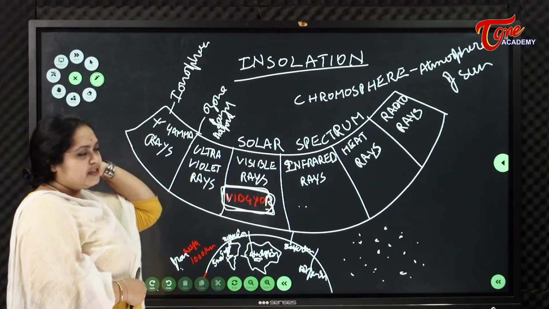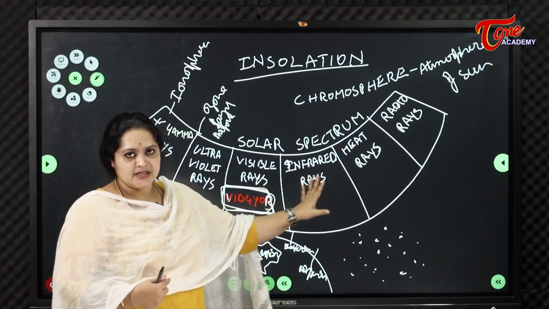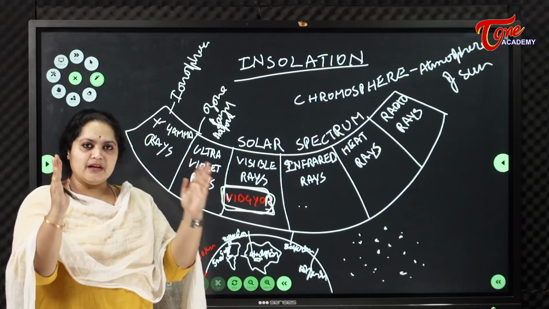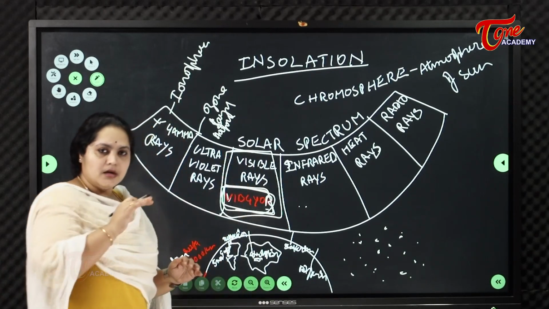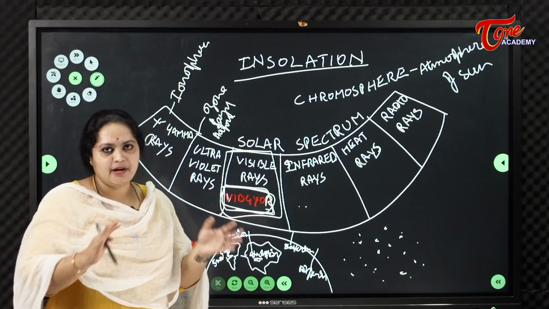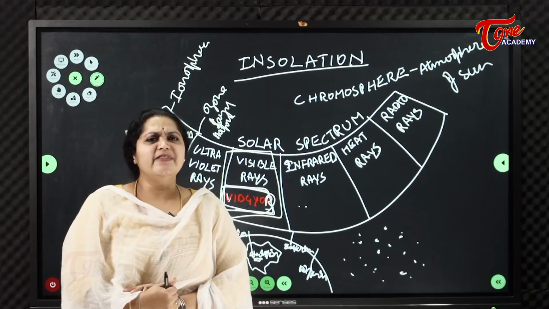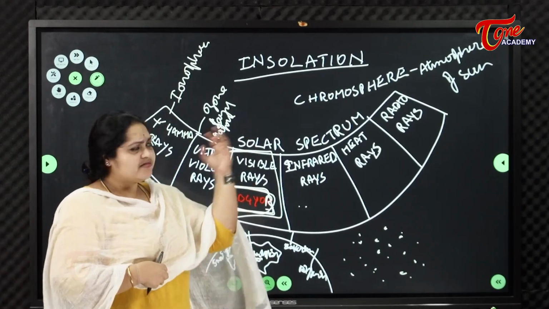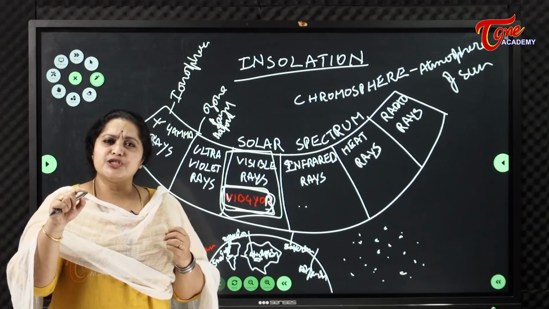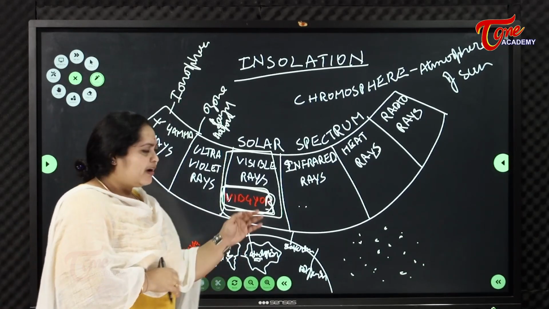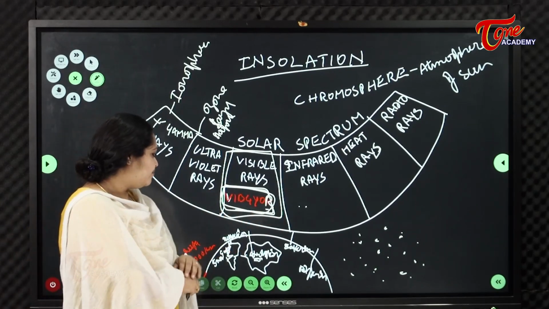So what happens to this insolation? We get solar insolation in these many types of rays, but the rays we need and can see are the visible rays, that is our rainbow or VIBGYOR, these colors. So what happens after receiving insolation from the sun? We have seen earlier that we receive only 0.0005%. So what happens to the other part of the 100%?